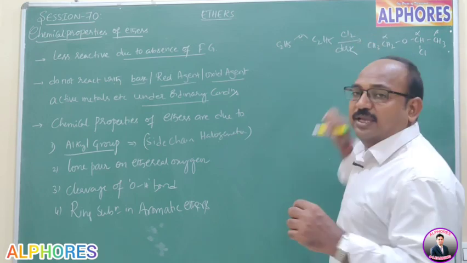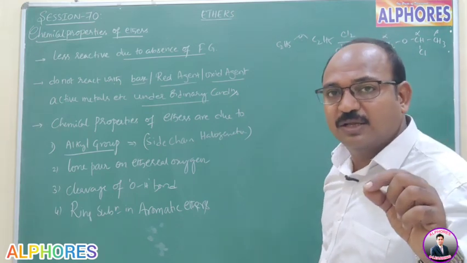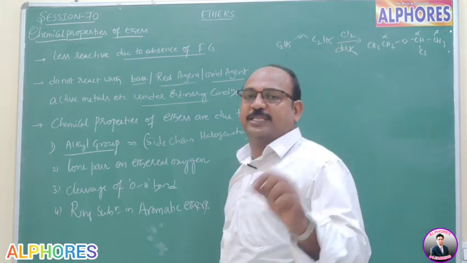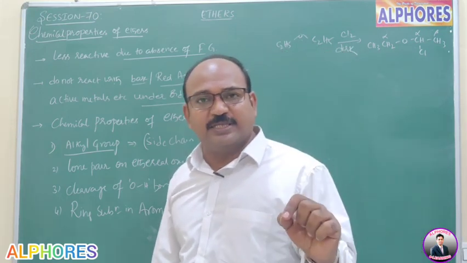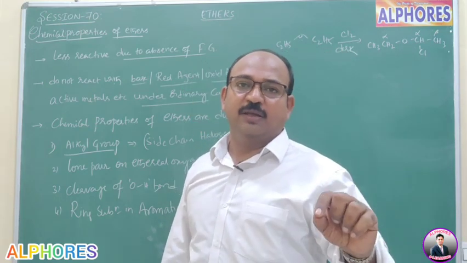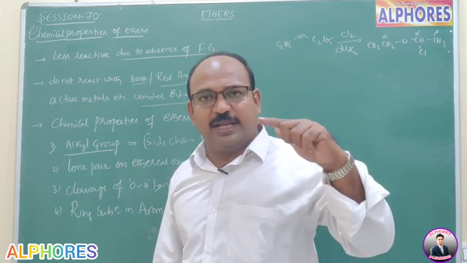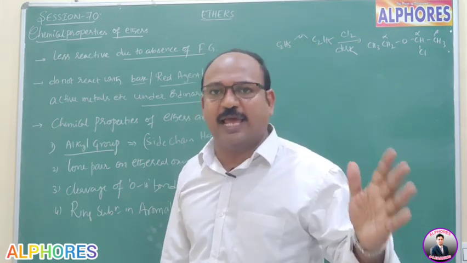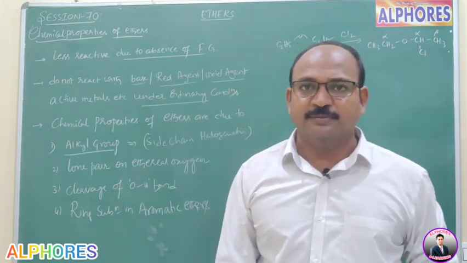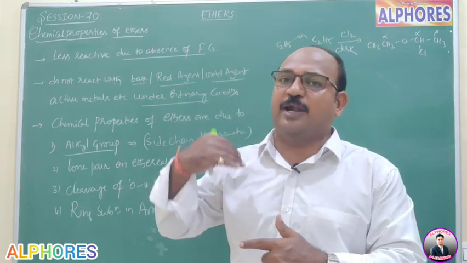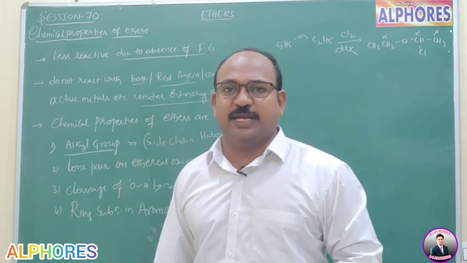Now, in presence of dark, monohalogenation takes place, and that monohalogenation preferably takes place at alpha carbon. If all alpha carbon containing hydrogens are replaced by halogen, then it goes to beta carbon containing hydrogens, and they are replaced by halogen atoms.